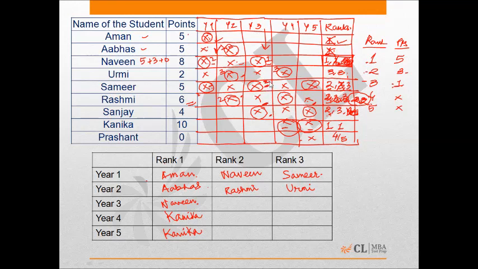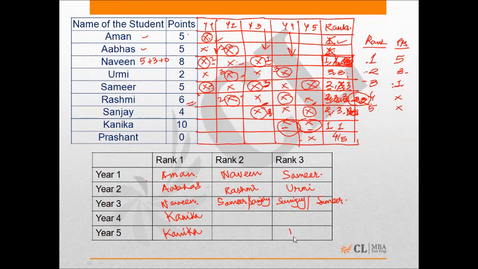Now, if I look at Samir's value and Sanjay's value, if Samir takes up a 2 over here, then Sanjay will take up a 3. If Samir takes up a 3 over here, Sanjay will take up a 2. So we may have Samir over here or Sanjay, and accordingly we will have Sanjay or Samir.